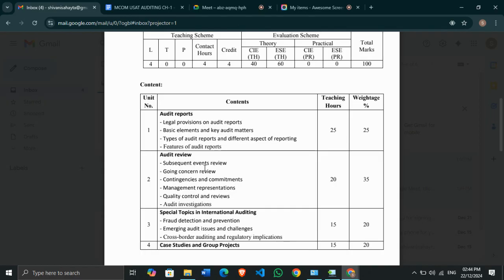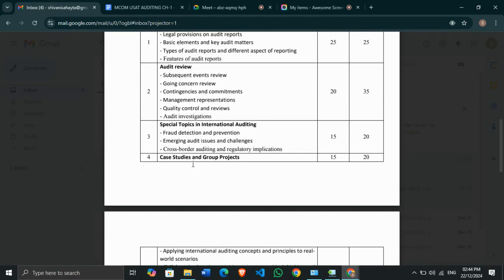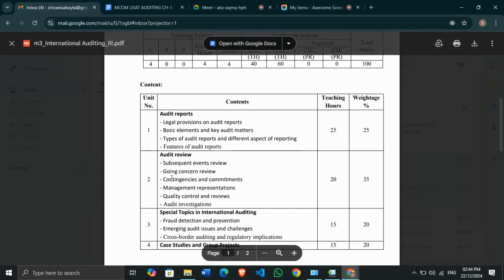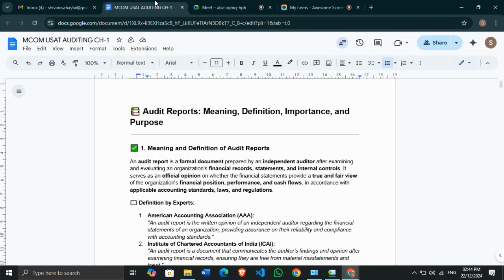Next is what are the basic elements and what are the key audit matters, types of audit reports, and features of audit reports. Your next unit will be audit review, special topics in international auditing, and case studies and group projects. I'll be giving you certain case studies and projects which you have to complete in the given time. Okay, so this is what we are going to study. Today we are going to cover these two topics. What is audit? What are audit reports? What are the basic elements of audit and what are key audit matters.